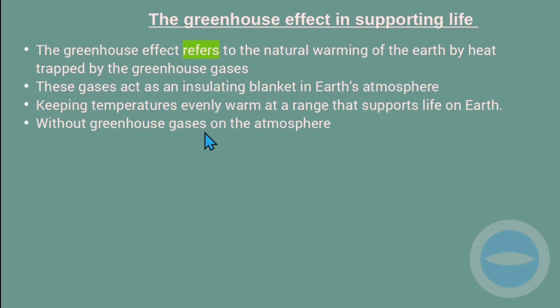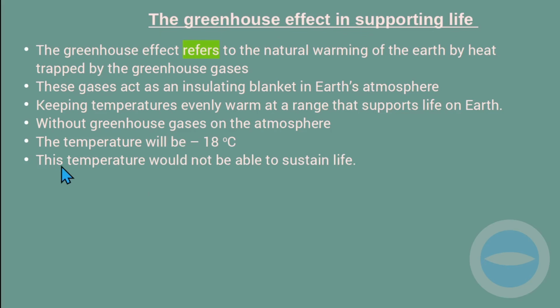Without greenhouse gases in the atmosphere, the temperature will be negative 18 degrees Celsius. So as you can see, this is very important. The importance of the greenhouse gases is to keep the temperature in a range where life can be sustained. If there are no greenhouse gases, the temperature will be negative 18 degrees Celsius, and this temperature will not be able to sustain life. So we will not be alive without the greenhouse gases.